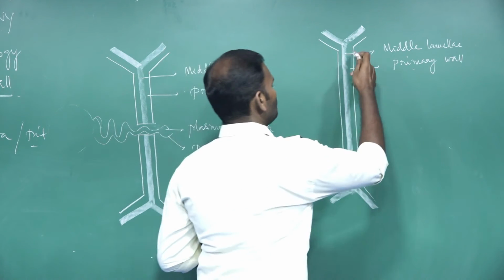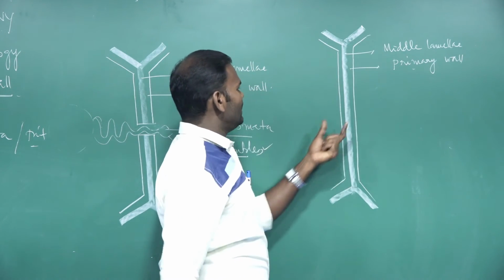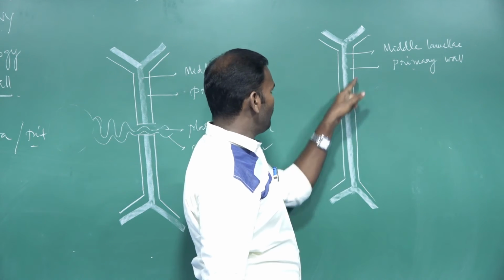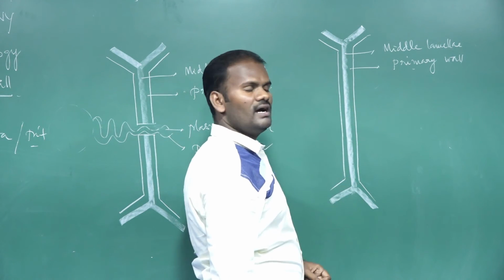The secondary wall, middle lamellae is a continuous layer, evenly thickening. The primary wall is also evenly thickening.